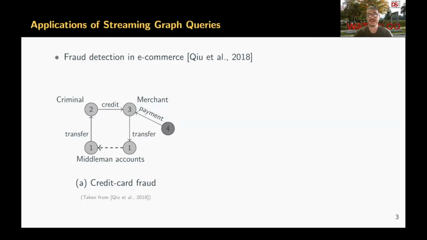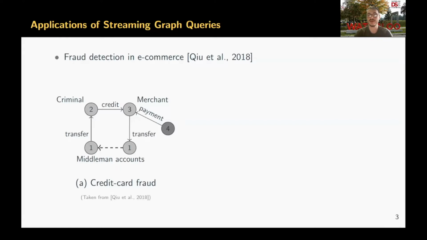Let me provide some examples of real-world applications of streaming graphs. Consider an e-commerce application. We can model interactions between users and different entities as edges of a streaming graph, such as credit transfers and purchases and reviews.